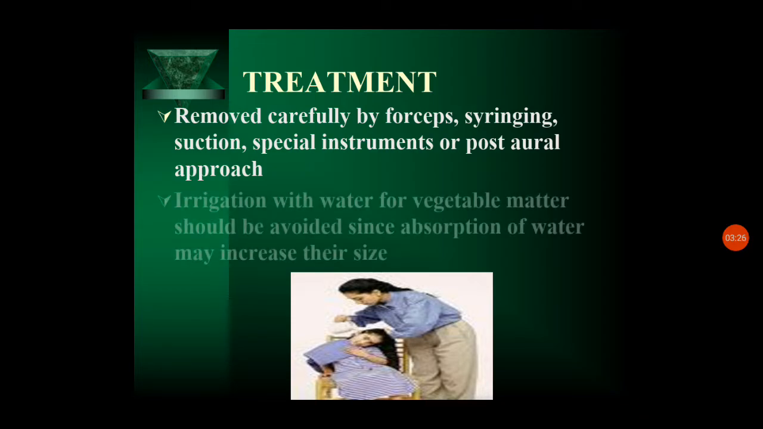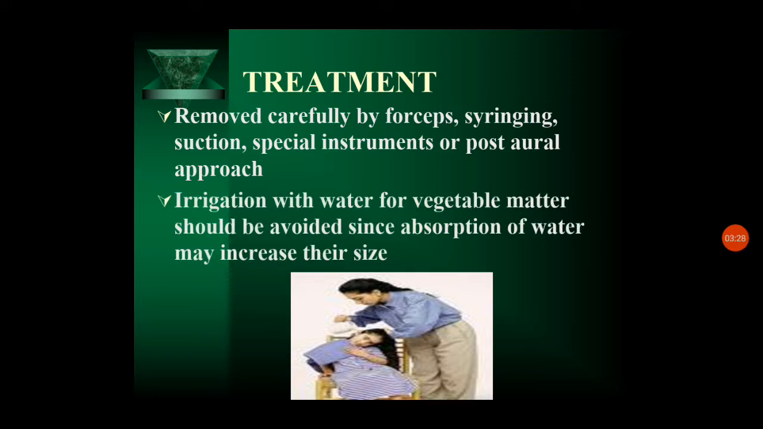One more point we have to remember is irrigation with water for vegetable matter. It can be a seed or some vegetable matter, even paper. It should not be irrigated with water because it may cause absorption of water and increase in size, causing difficulty in removal. So we should not irrigate for every foreign body. We have to inspect what is happening inside, and according to the foreign body we decide on water irrigation.